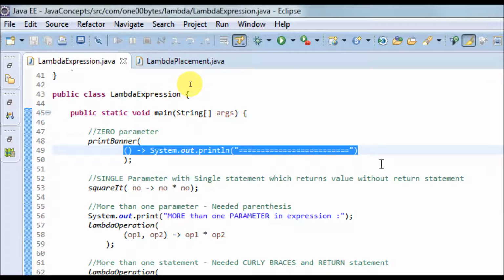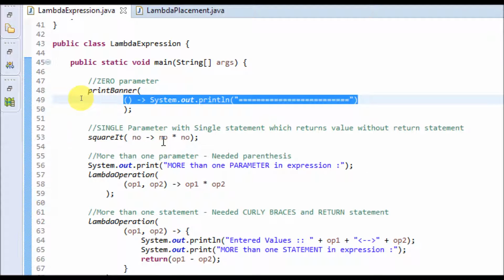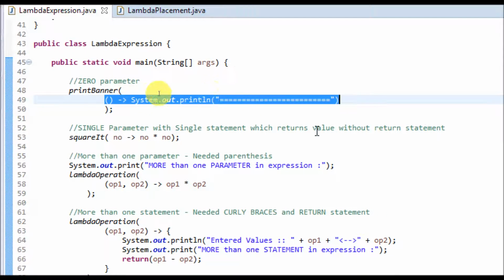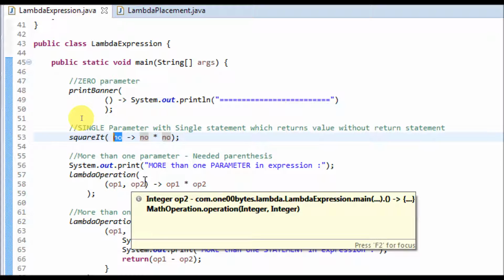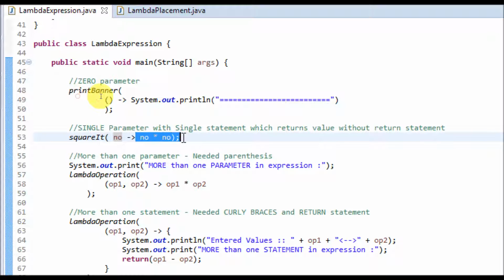And the next is a single parameter with a single statement which returns a value without a return statement. That means if there is only one parameter, the parenthesis is optional, you can ignore it, and if there is only one statement, you can ignore the return statement. Lambda expression has a feature to return that value. So here, square it means whatever value is passed to this, it will return the square of it.